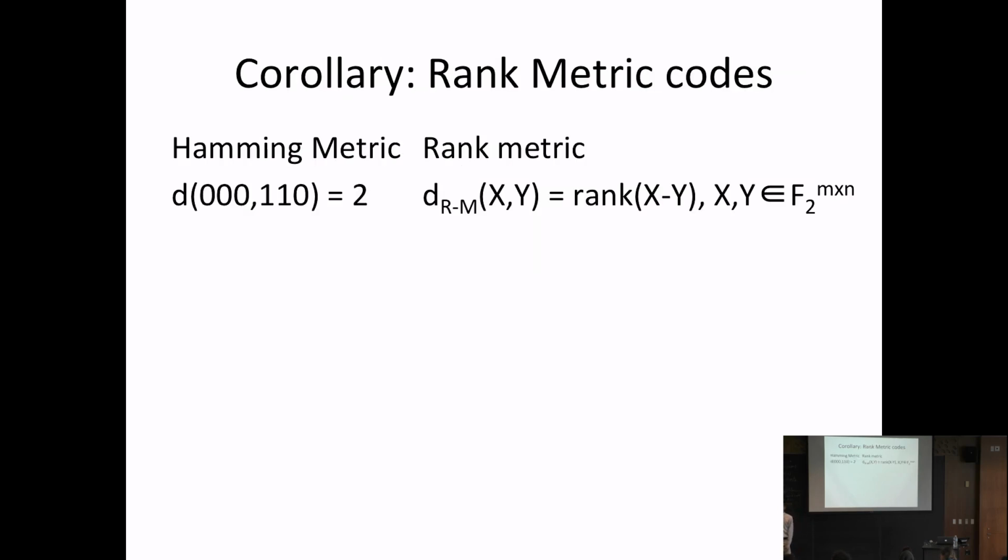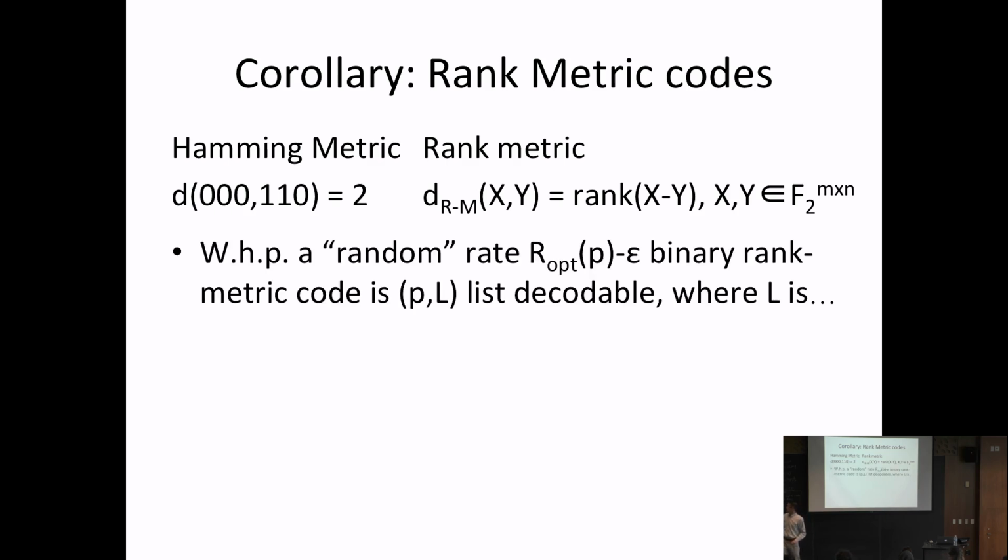Okay, and the second thing we get for free is the list decodability of rank metric codes. So what I've been talking about so far are codes in the Hamming metric. This is when code words are strings, and the distance between two code words is the number of coordinates in which they differ. But you can also take codes where your code words are n by n matrices, and the distance between two matrices is the rank of their difference. And you can check that this is subadditive, so you get a metric.